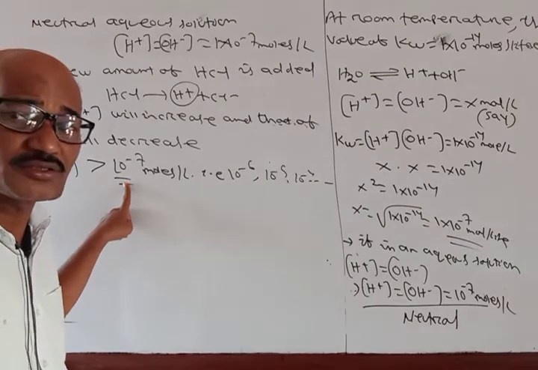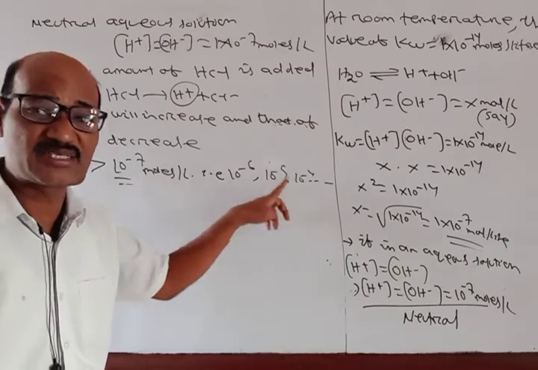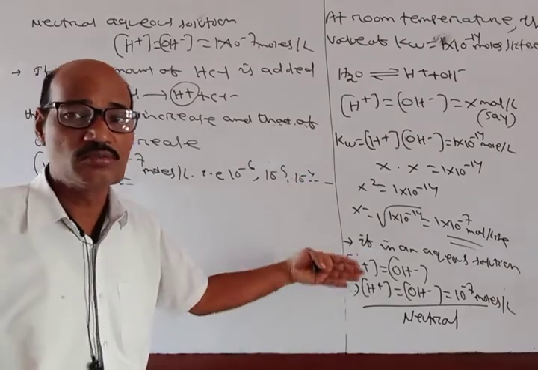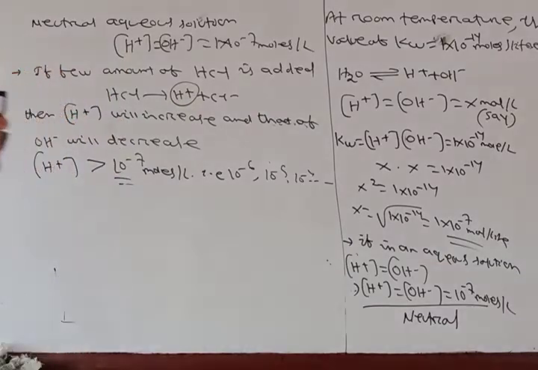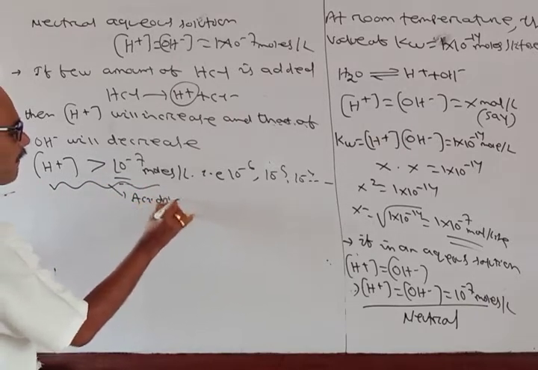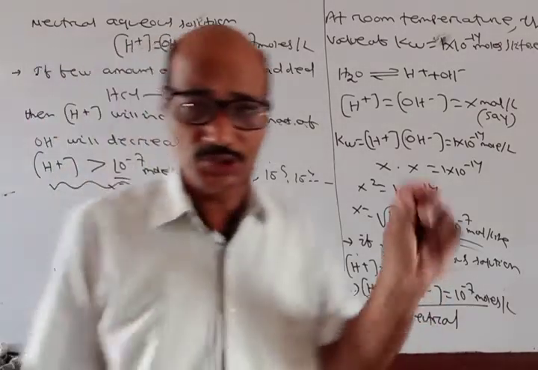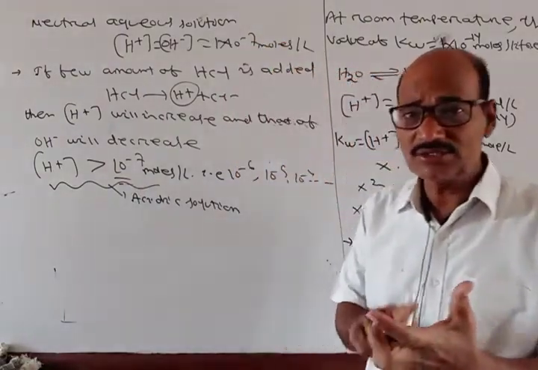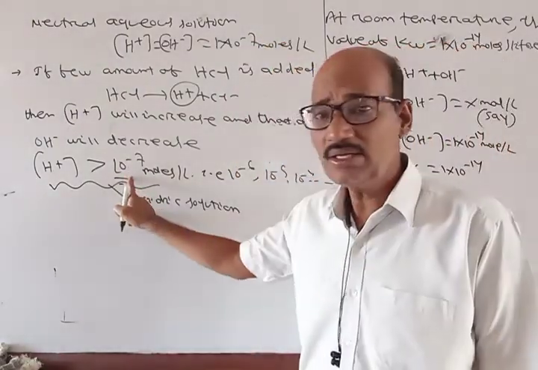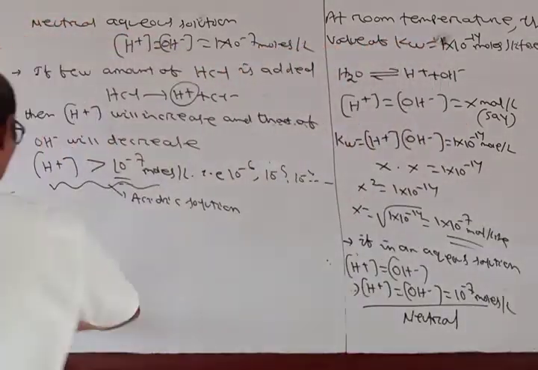So when the H plus ion concentration is increasing, it is becoming 10 power minus 6 or minus 5 or minus 4, minus 3, minus 2, minus 1. Okay. And this kind of solution will be called acidic solution. Okay, so those solutions where the H plus ion concentration is more than 10 to the minus 7 are the acidic solutions.